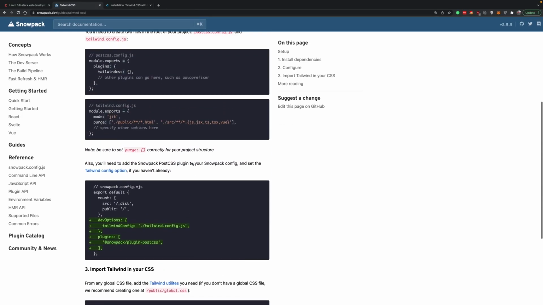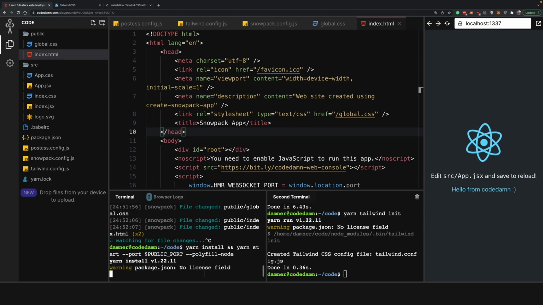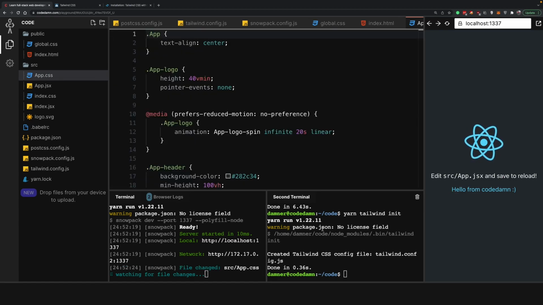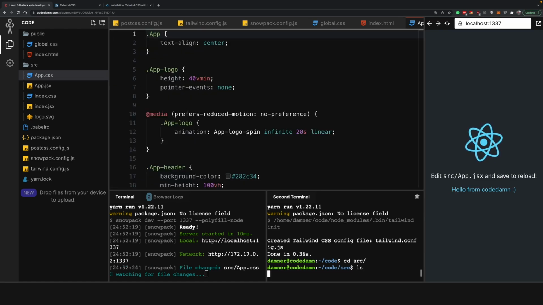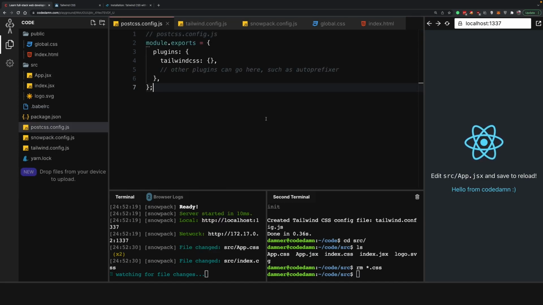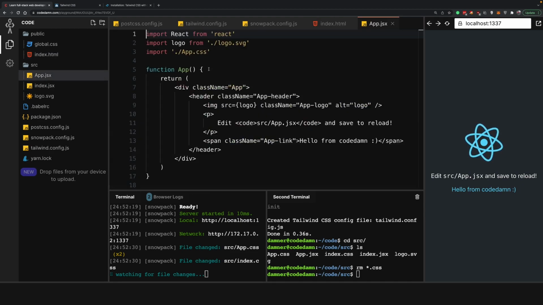Okay, once we have done all of this, hopefully when we restart our server for Snowpack, it should pick up our Tailwind. So for this, I'm going to go inside the src folder and remove all the CSS files, including this global.css. I'm going to just close this.